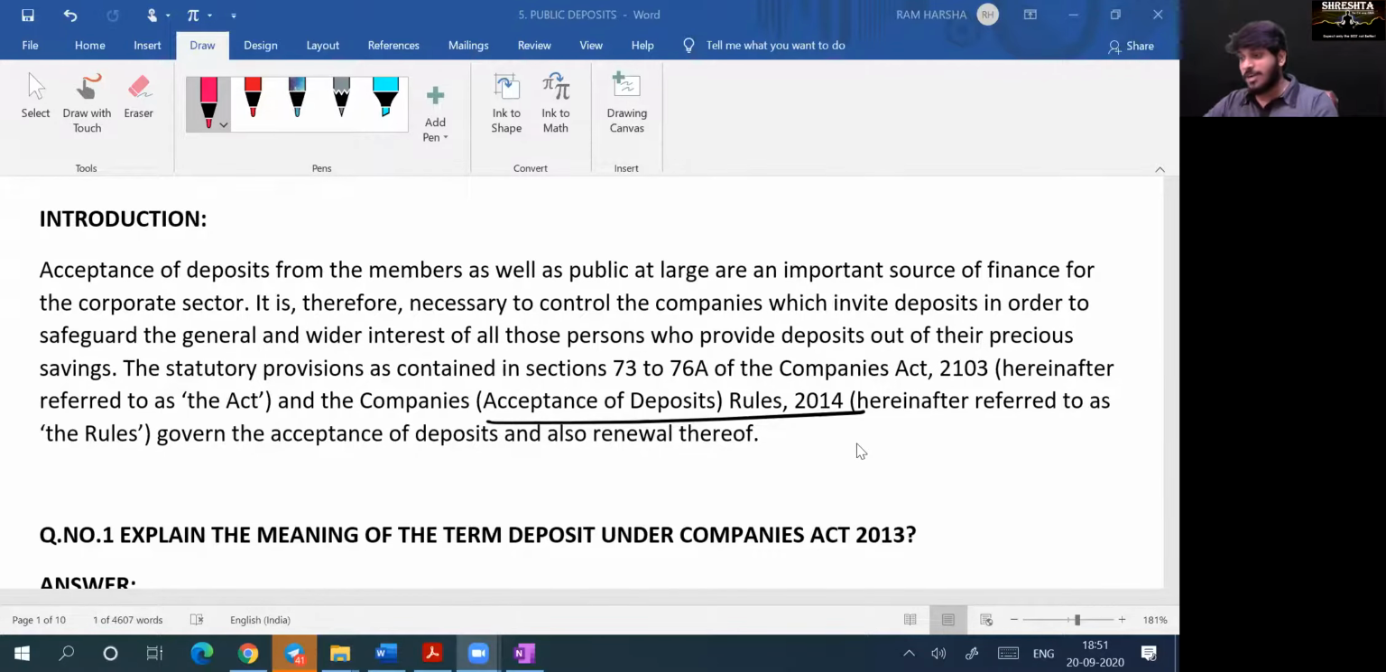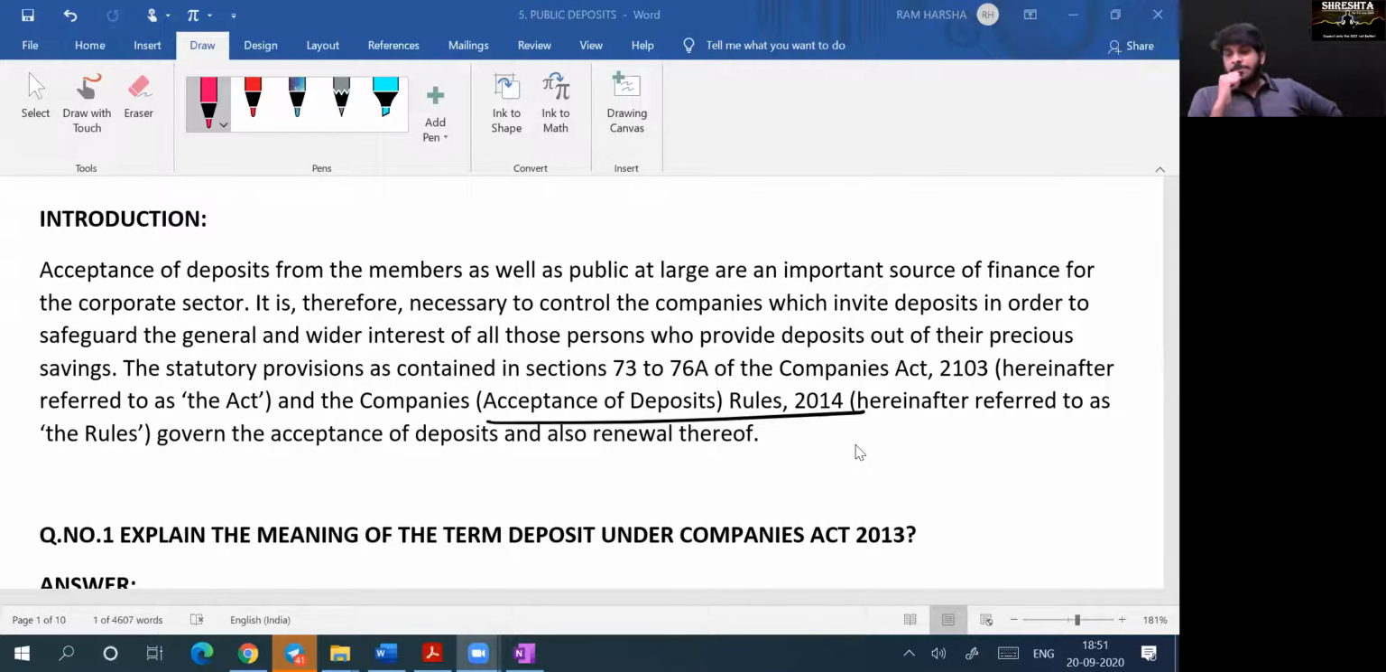Do you understand the difference between deposit and debenture? Yes, sir. Both are the same, both are borrowals. But what is the tiebreaker rule? Debenture can be transferable. Deposit, prohibition on transfer. Transfer itself is impossible.